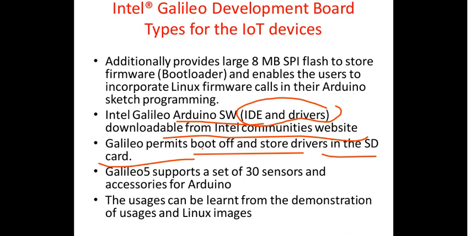Then Galileo supports a set of 30 sensors and accessories for Arduino. The usages can be learned from the demonstration of uses and Linux images. So these are some of the features that your Intel Galileo provides.